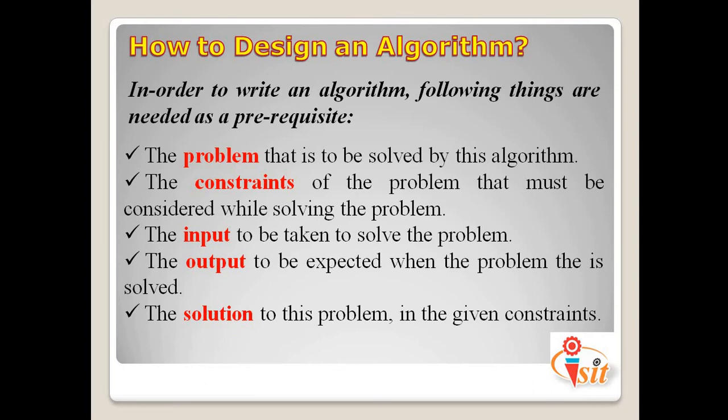Next thing is the input, like what inputs the algorithm will take to solve a problem, and then the output, like the expected output when the problem is solved, and finally the solution, that is the solution of this problem in the given constraints. So problem, constraint, input, output as well as the solution we are going to consider while designing the algorithm.